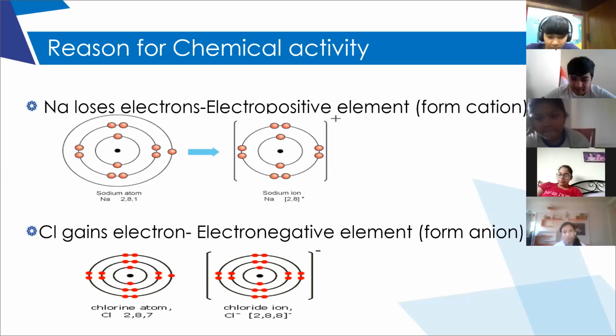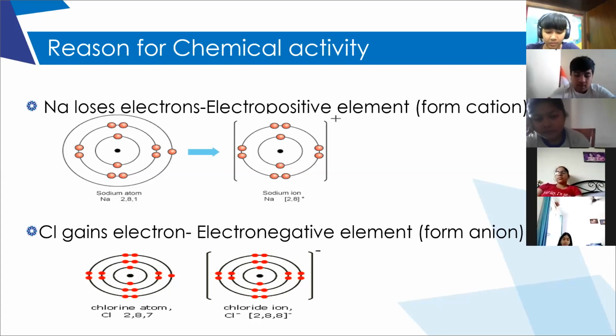The number of electrons electronegative elements gain will be their charge. For example, sulfur is gaining 2 electrons, so -2 will be its charge. Its valency will be -2. Clear? Any doubt?